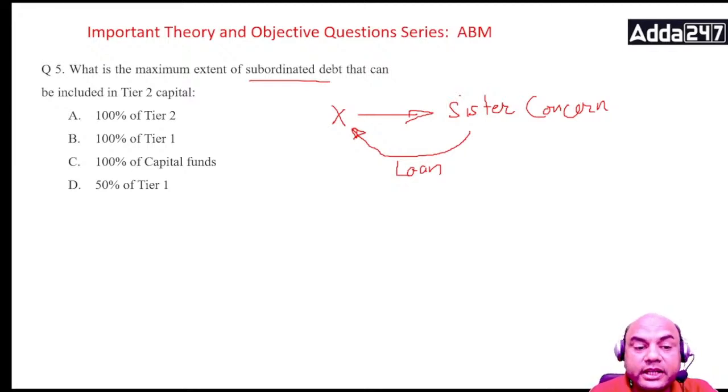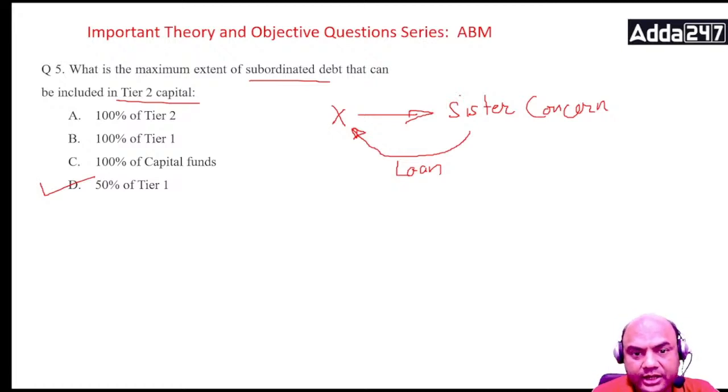So what is the percentage of subordinate debt I can take? 100% of tier 2, 100% of tier 1, 100% of capital funds, and 50% of tier 1. See here we are talking of tier 2 capital. Subordinate debt that can be taken in tier 2 capital, the maximum amount is 50% of tier 1.